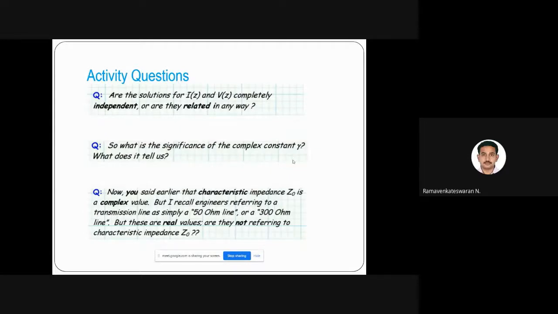And now you said earlier that the characteristic impedance Z naught is a complex value. But I recall engineers referring to the transmission line as simply a 50 ohm line or a 300 ohm line. But these are real values. Or are they not referring to the characteristic impedance, is it not? These are some practical questions.